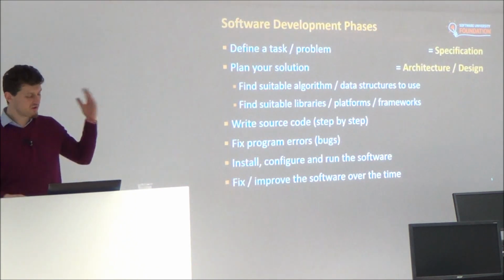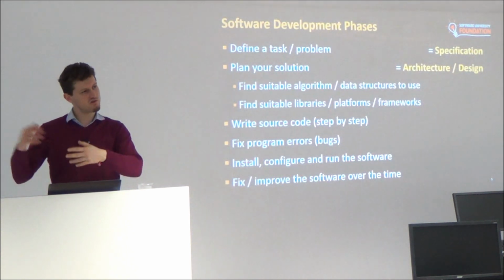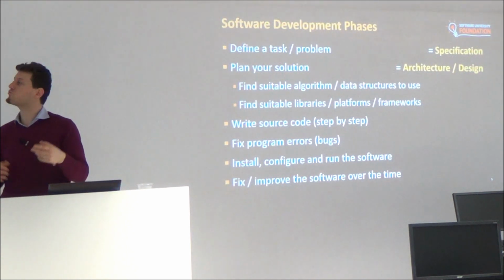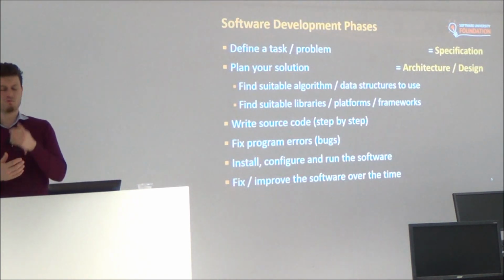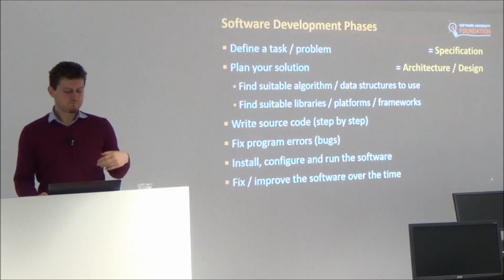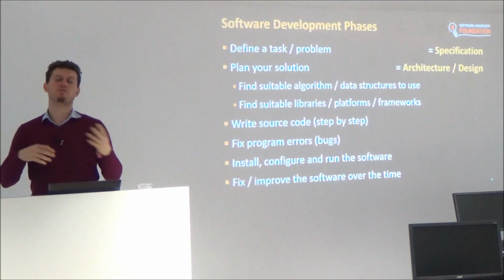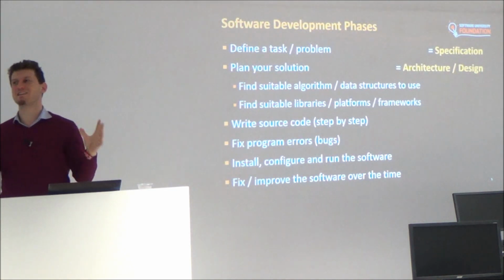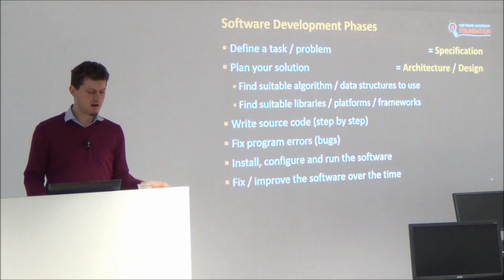And so choosing technologies is one piece of this architecture and design. Another piece is to choose your data structures and algorithms. Another piece is to choose your frameworks, to find suitable libraries, platforms, and other APIs, ready out-of-the-box components to achieve our work.